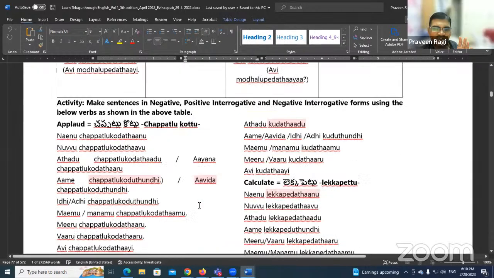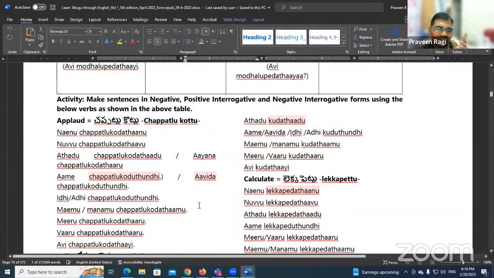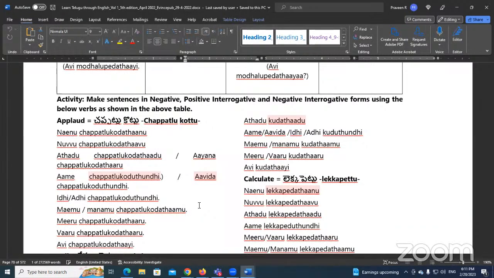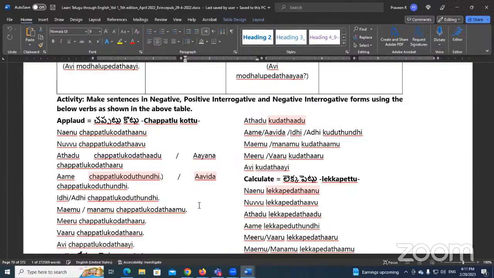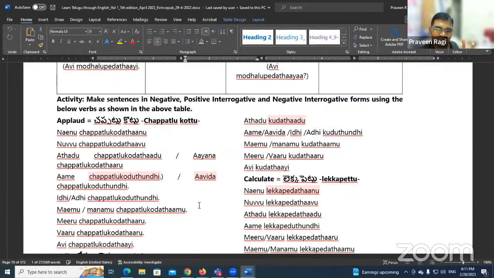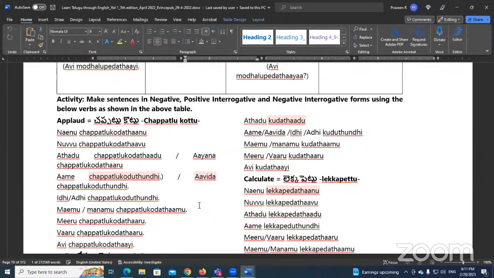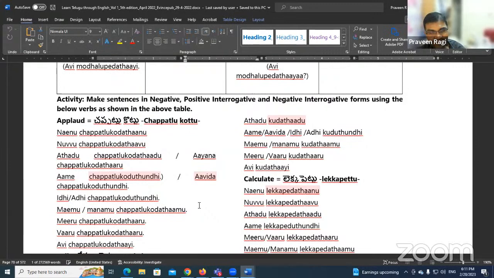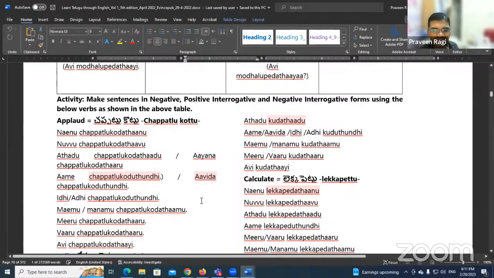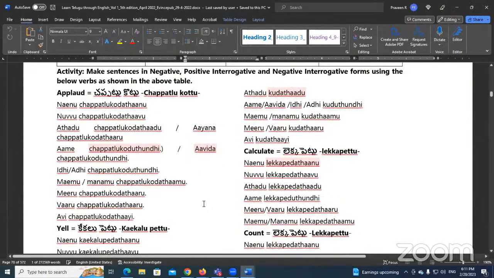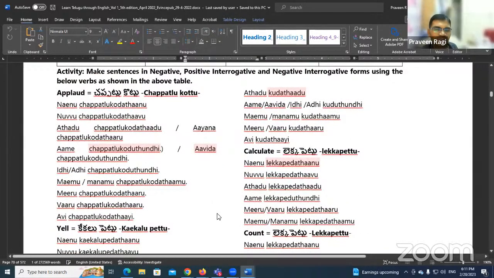Yes, correct అండి. So for the other personal pronouns, you know already what to do. If it is అతడు, అతడు చప్పట్లు కొట్టడు. ఆమె చప్పట్లు కొట్టదు. If it is వారు, చప్పట్లు కొడుతుంది is positive అండి, negative కొట్టదు. ఆమె చప్పట్లు కొట్టదు. So those are the negative sentences అండి. If you write those sentences, you can send me.